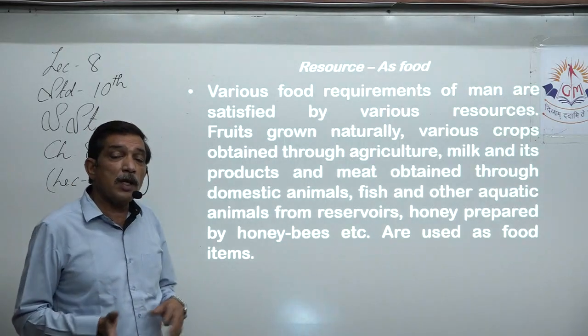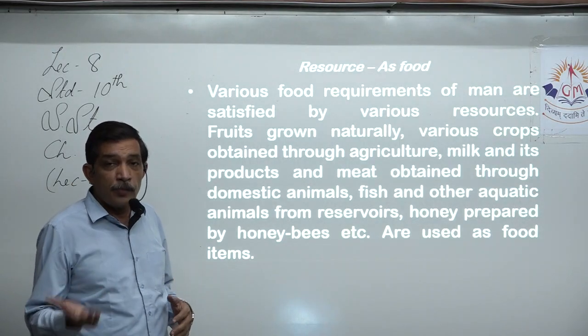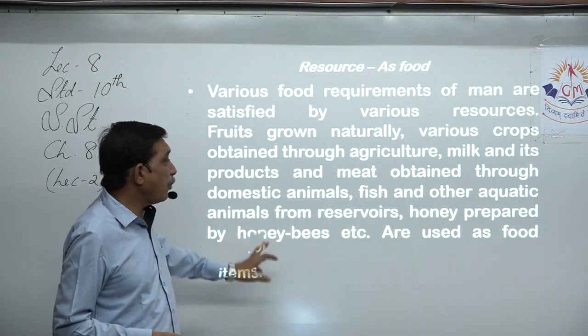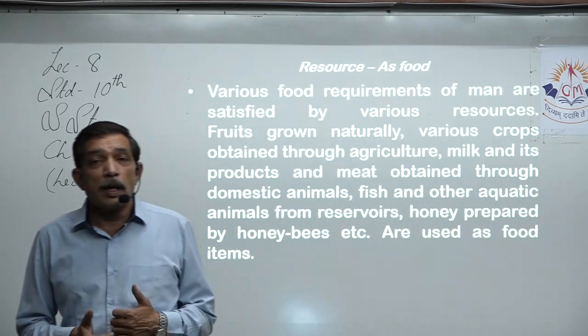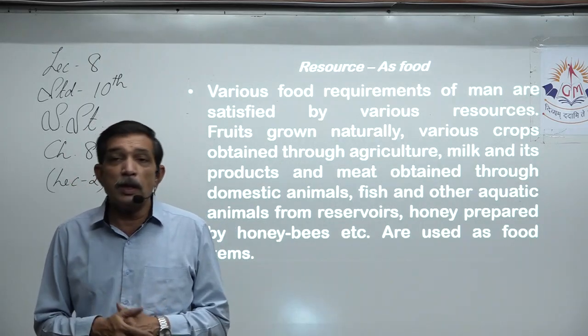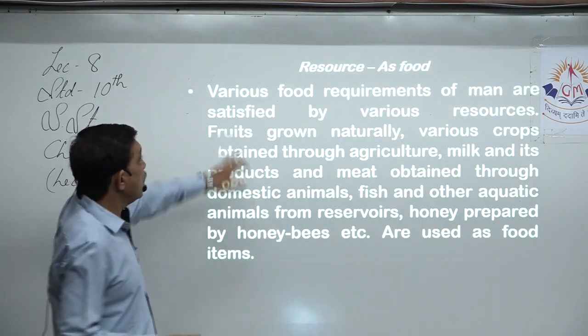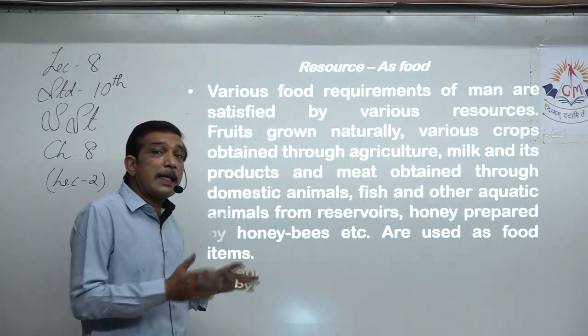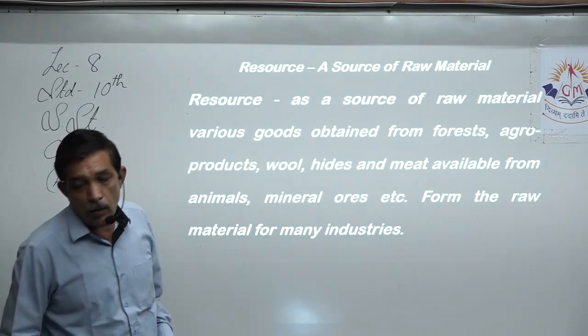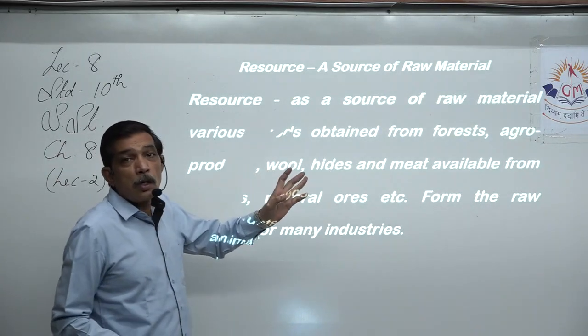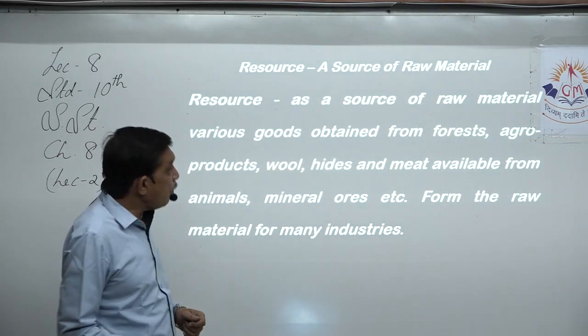Same way, meat is obtained from domesticated animals and aquatic animals also. Honey, for example, is prepared by the honeybee, which we use, right? We use the honey, right? So in this way, there are various food requirements of men, and they are satisfied in quite a lot of different ways. Then we learnt about resource as a source of raw material.